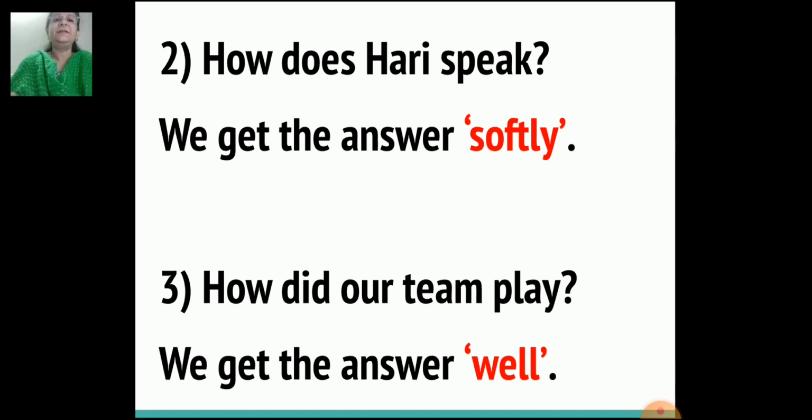In the second sentence, how does Hari speak? So we get the answer softly. Third sentence, how did our team play? We get the answer well.